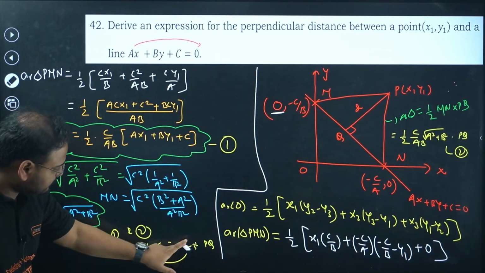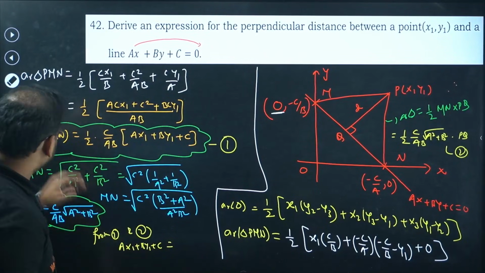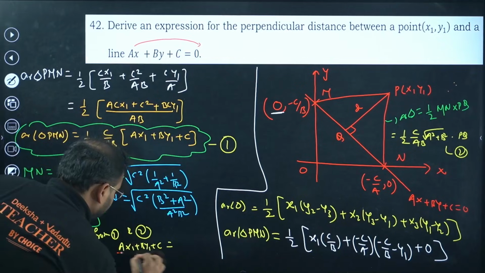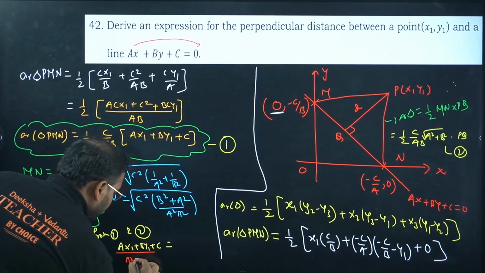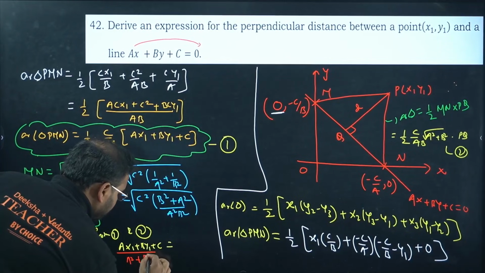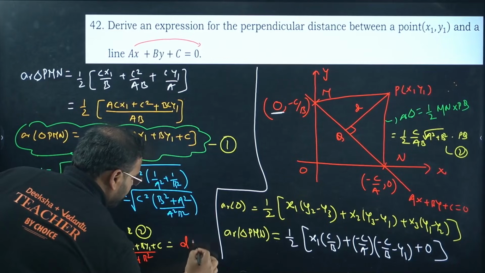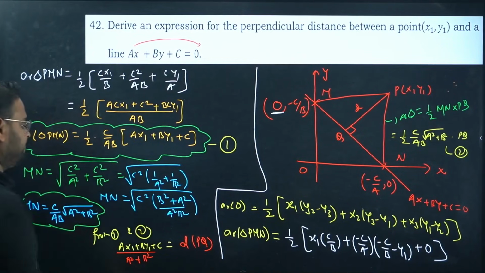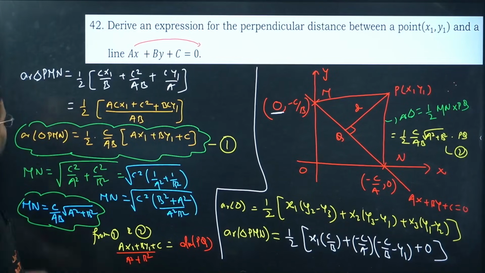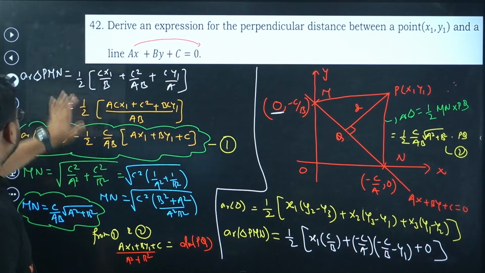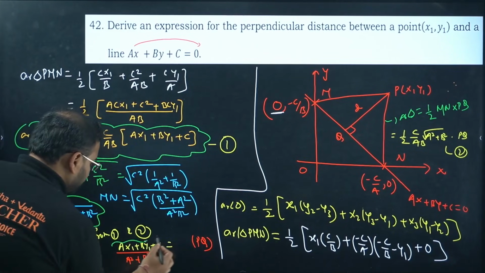Just let me erase from here. Okay, and write this as divided by, what is this? Root of A square plus B square. And this is your value D or PQ, whatever you want to call, your choice. Okay, I'll write only PQ directly. Let's not have confusion. This right is your final answer.